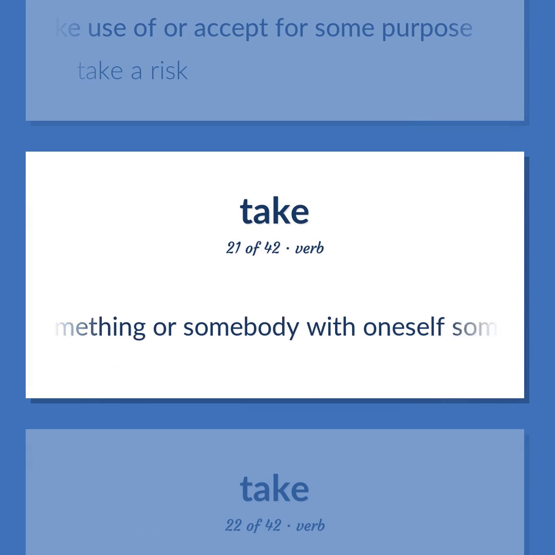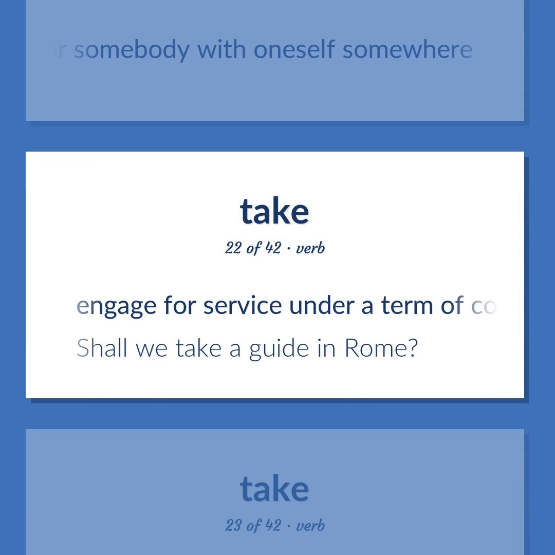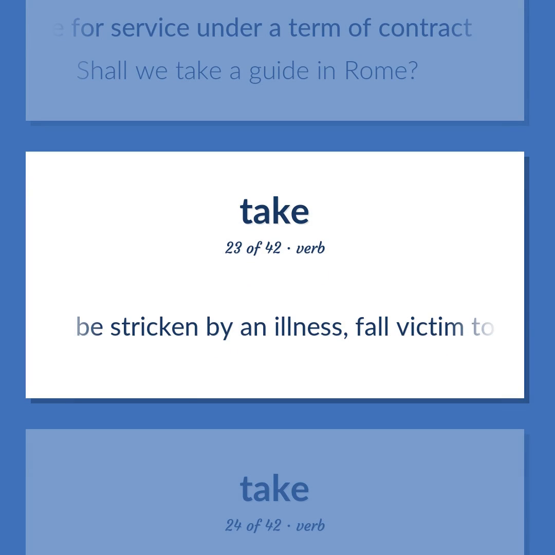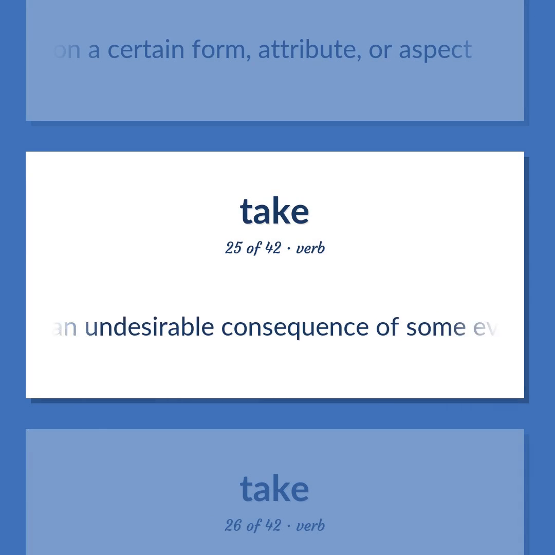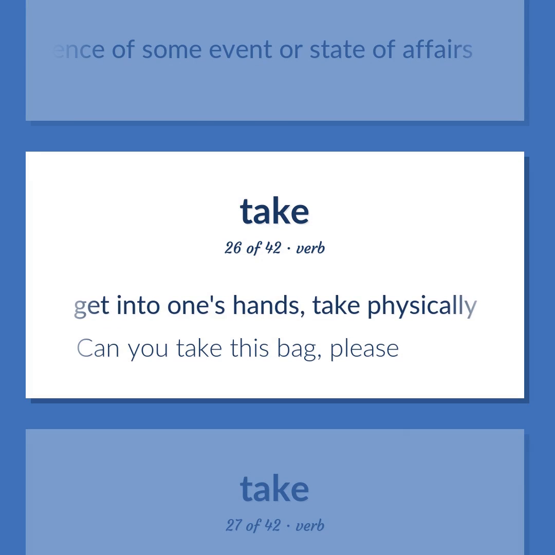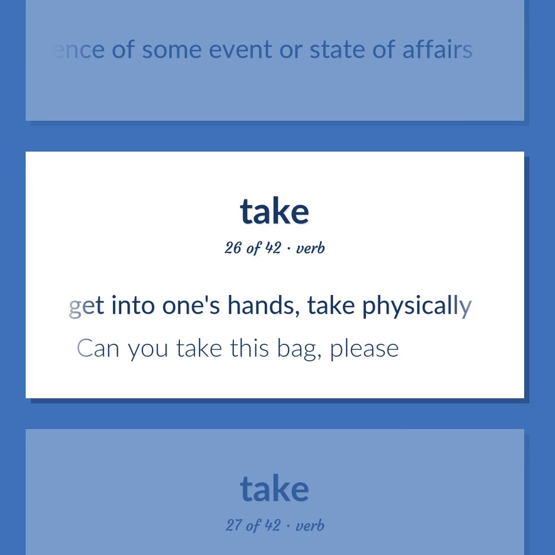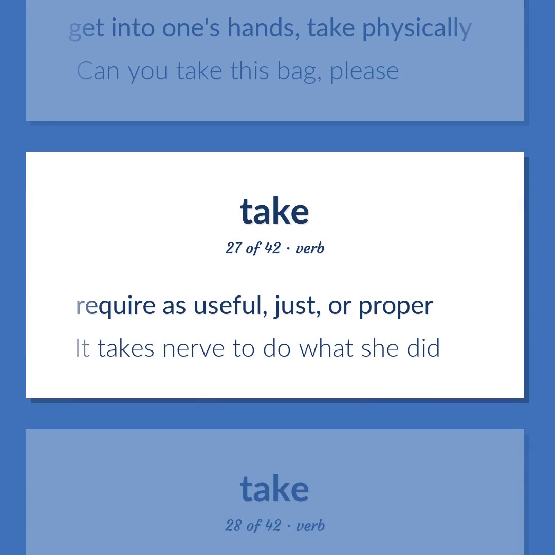Take something or somebody with oneself somewhere. Engage for service under a term of contract. Shall we take a guide in Rome? Be stricken by an illness, fall victim to an illness. Take on a certain form, attribute, or aspect. Take as an undesirable consequence of some event or state of affairs. Get into one's hands, take physically. Can you take this bag, please? Require as useful, just, or proper. It takes nerve to do what she did.